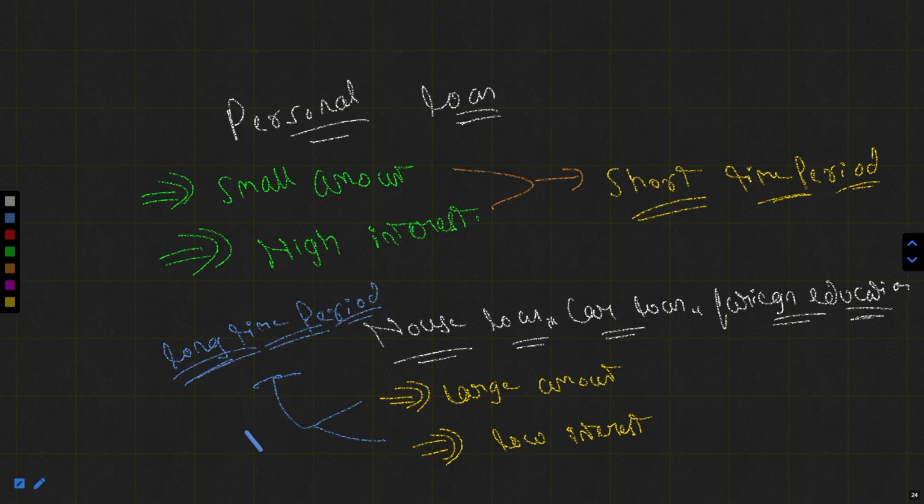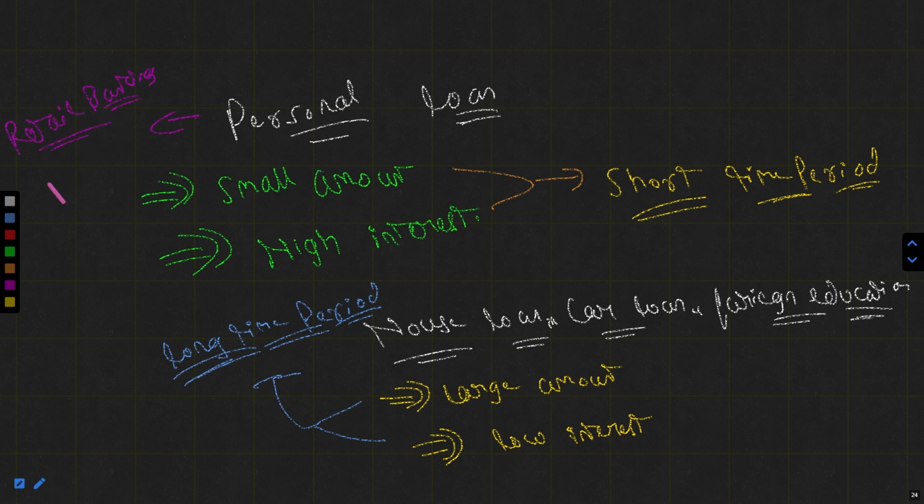Got it? Now what I'm going to do is connect it with the concept so that you could understand. When we're talking about the personal loan, it's a kind of retail banking in terms of industry.